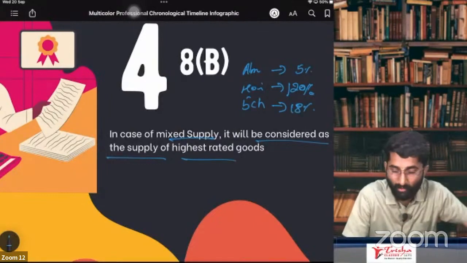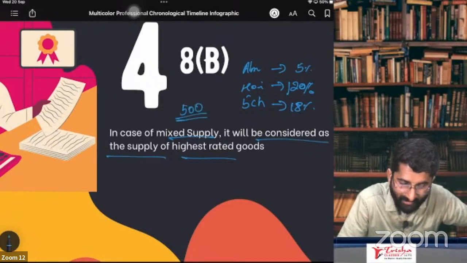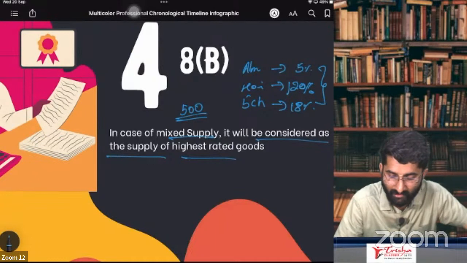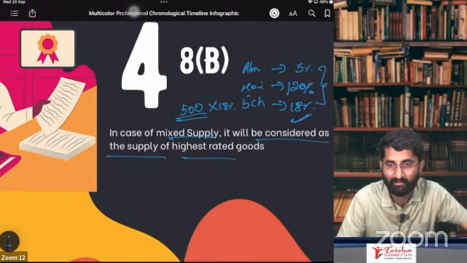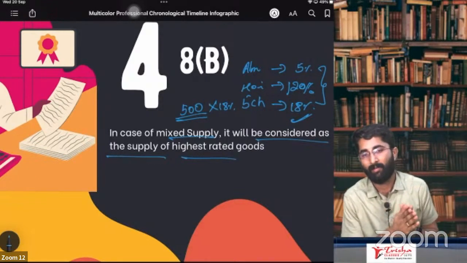Now, the whole amount, the gift pack amount, was somewhere 500 rupees. What is the GST which is applicable, sir? The highest rate. Out of this, the highest rate is 18%. So what is applicable? Multiplied by 18%. This is mixed supply. So this is about the chapter supply, people.